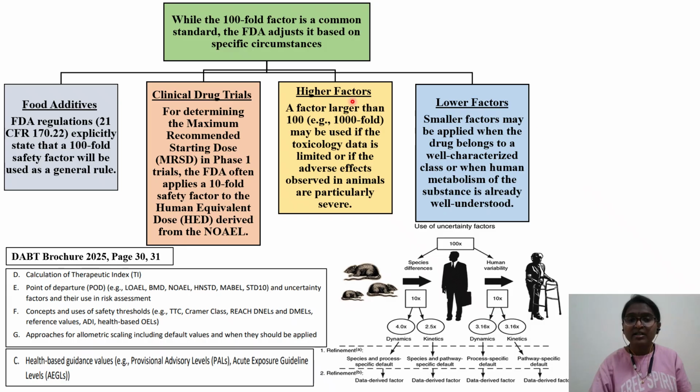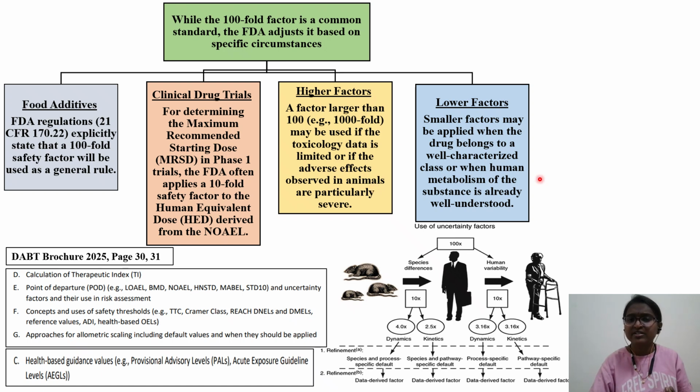We have other examples for higher factors. They are used if the toxicology data is limited, whenever there is data scarcity. If a chemical or drug is at the investigational stage, you don't have the complete data set. You will not have single dose, repeat dose, 28-day, 90-day, 1 year, 2 year, reproductive and fertility studies. When the database is incomplete, to address that uncertainty you can use higher factors, up to 1000. That applies particularly to investigational products or certain impurities.